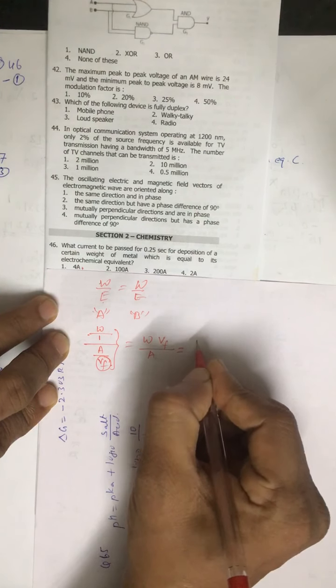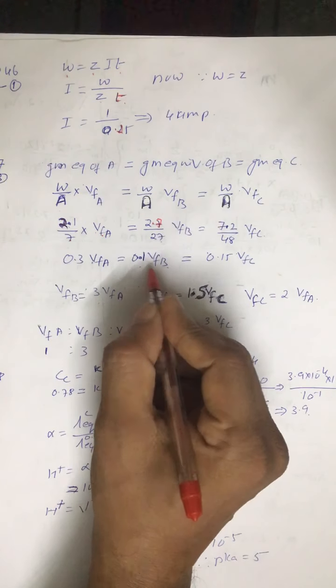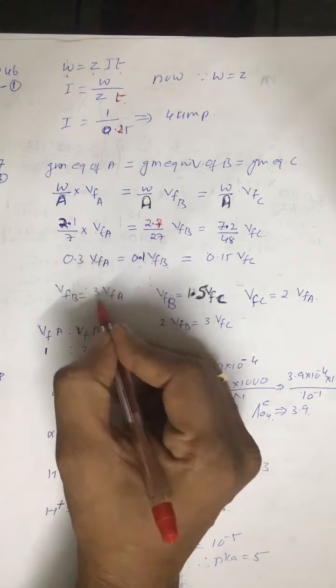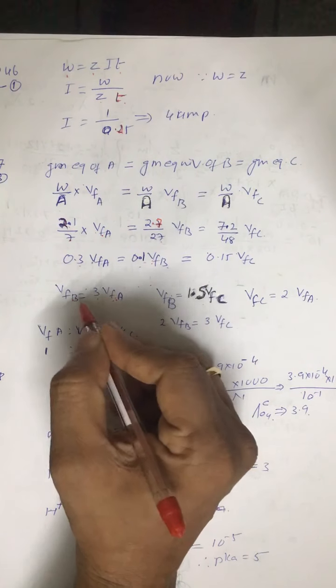Now if you put in the values, W is given. Look at this calculation: 2.1 is the W for the first element, its atomic mass is 7, and 2.7 is the mass of B, and 27 is the atomic mass. If you equate these two, the valence factor of A and the valence factor of B, what you get is that the valence factor of B is equal to 3 times the valence factor of A. Meaning if the valence factor of B is 1, the valence factor of A is 3.